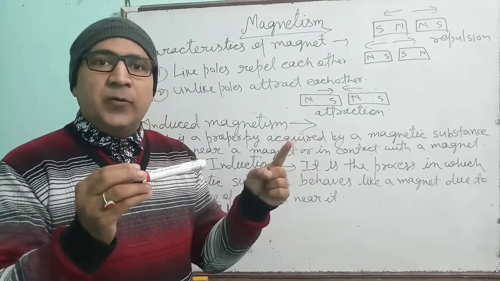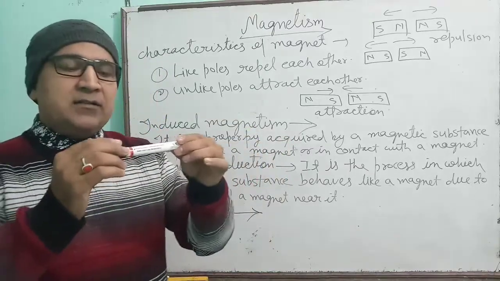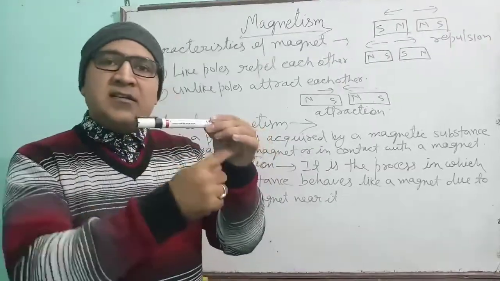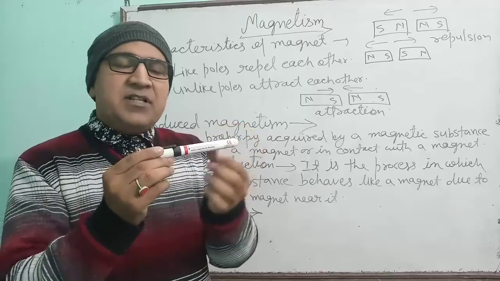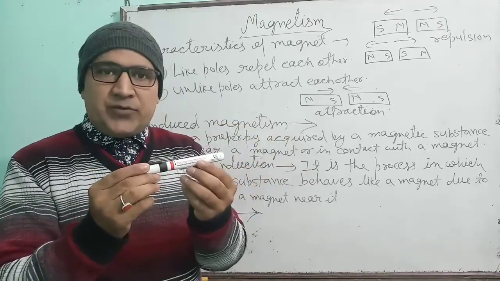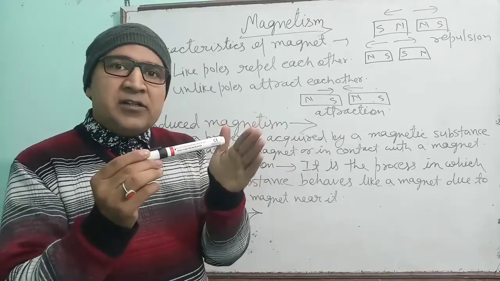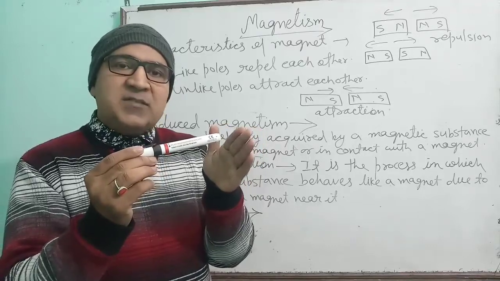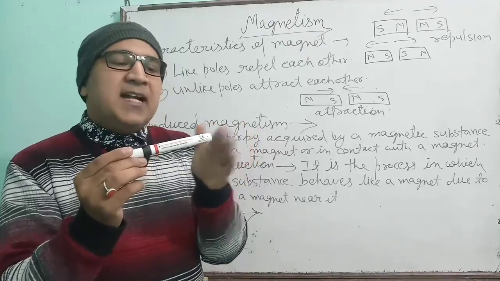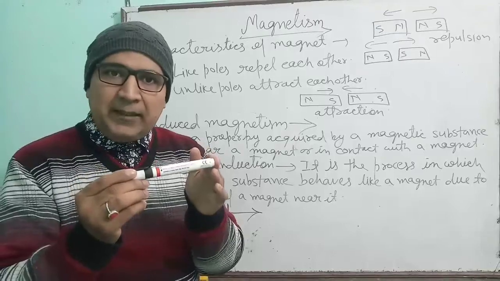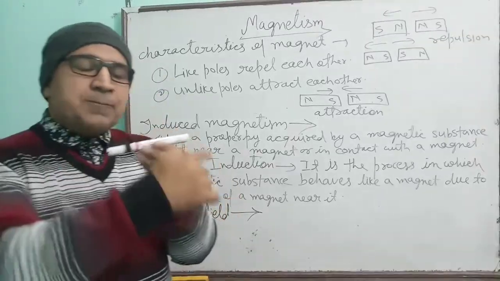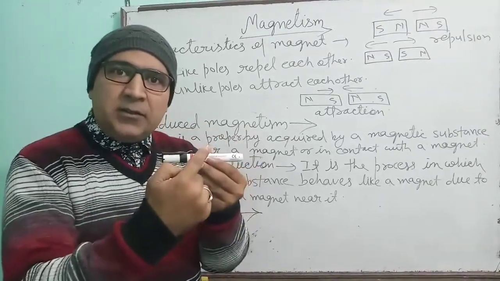The answer is no. Actually, every magnet has around it a definite space in which it can apply the magnetic force. Under this field, if any object, iron bar or iron material is brought, then that will be attracted by the magnet.